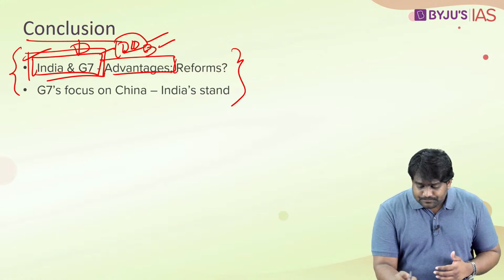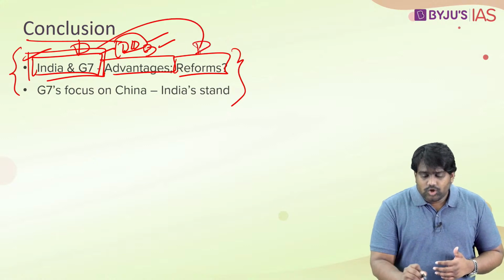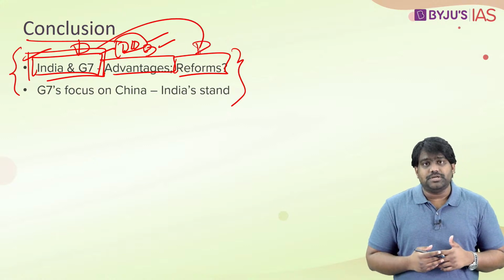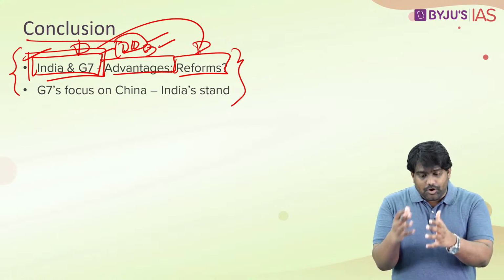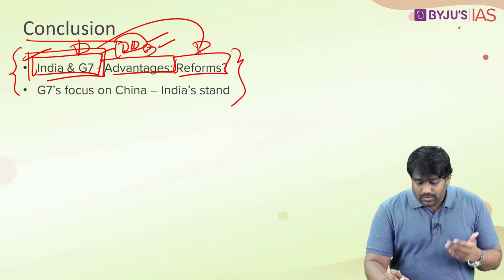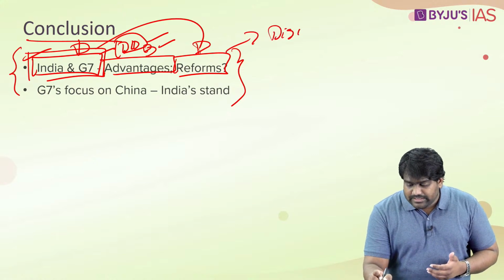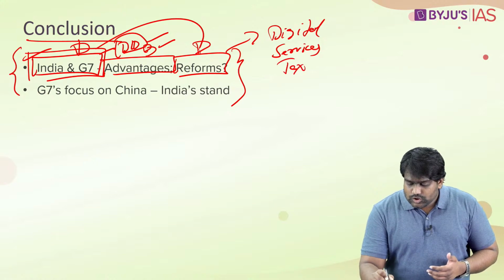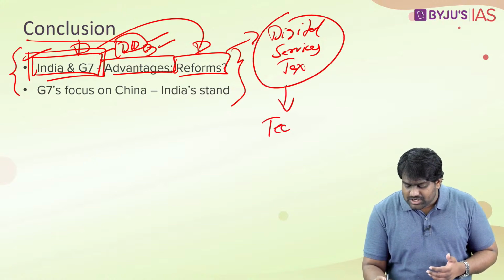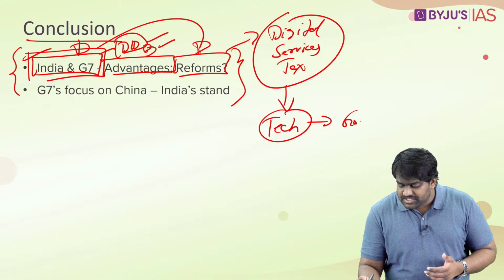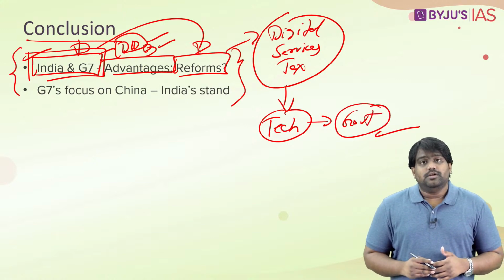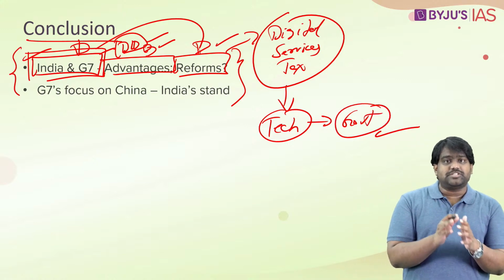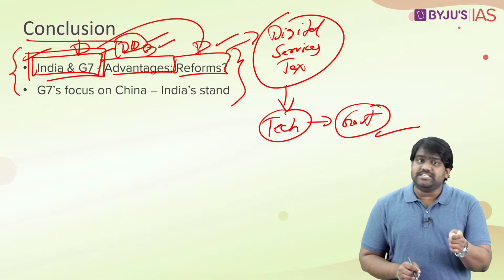At the same time, it gives us an opportunity to push for major global reforms, reforming the global financial system, reforming the World Bank, reforming the global economy. We could even push for a digital services tax at the global level so that all the large tech-based companies are taxed and governments can benefit out of it. So such major economic reforms can be pushed by India through the G7 platform.